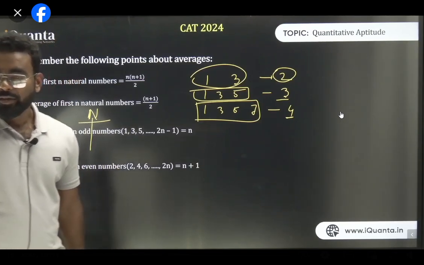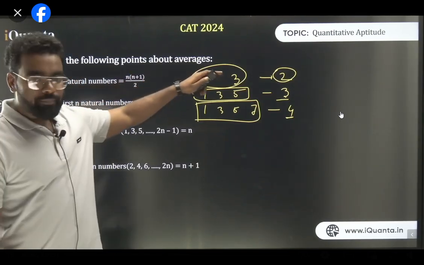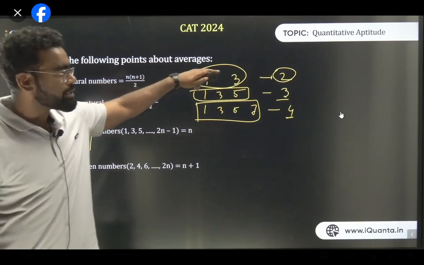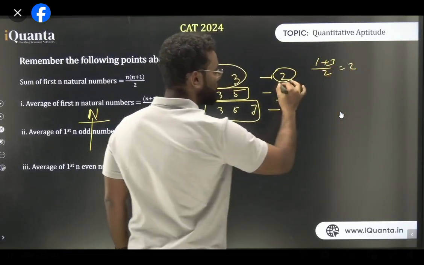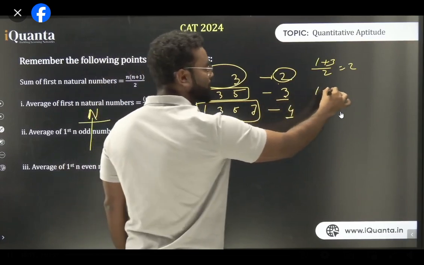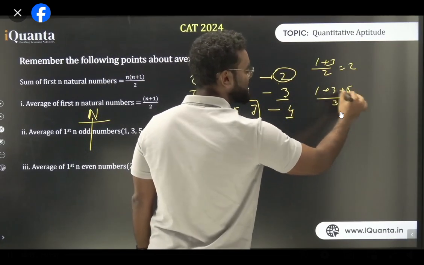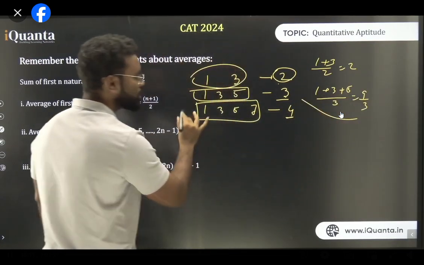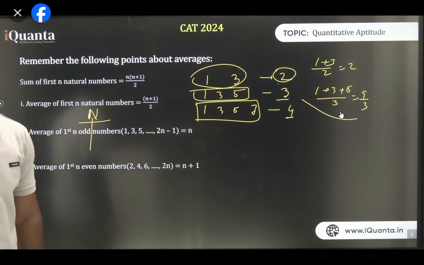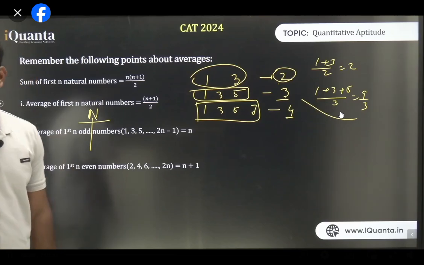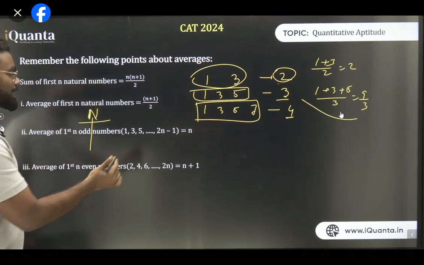Please, guys. Let's say 1 and 3. If I have the first two odd numbers, 1 and 3, what is the average? 1 and 3 का average क्या होता है? 2. Because 1 plus 3 by 2 कितना होगा? 2. First 3 odd natural numbers: 1 plus 3 plus 5 by 3, which is 9 by 3. So your answer is 3. First 4 natural numbers, answer is 4. तो ऐसे first n odd natural numbers का answer क्या हो जाएगा? n. Am I clear? All of you guys clear है? So by observation we can say the average is n.